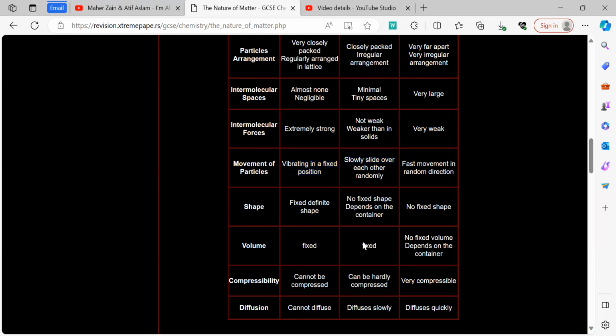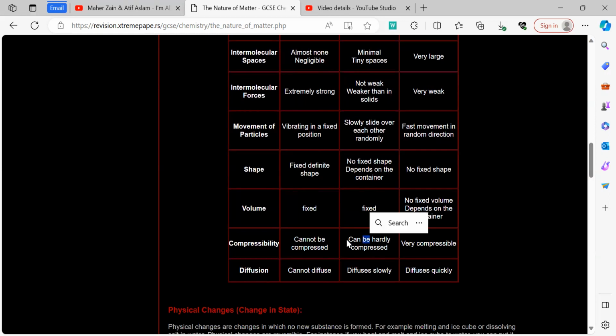Now, solids are incompressible. For example, they can only be broken. If you strike a hammer on a table, it can break. However, it cannot be compressed. In the case of liquids, it is difficult to compress them. However, they can be compressed slightly.